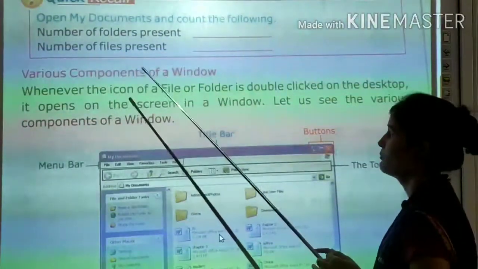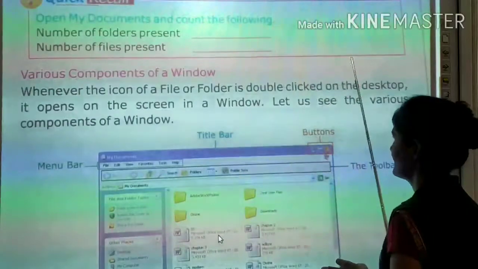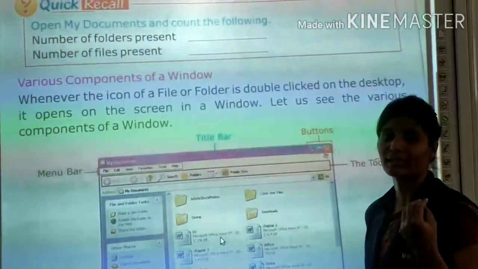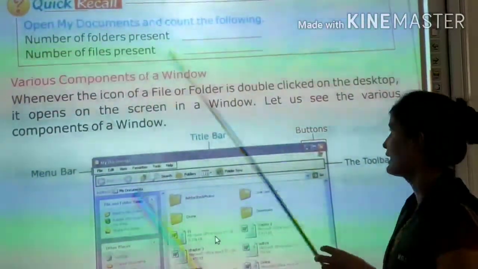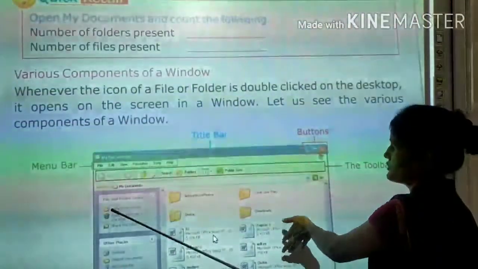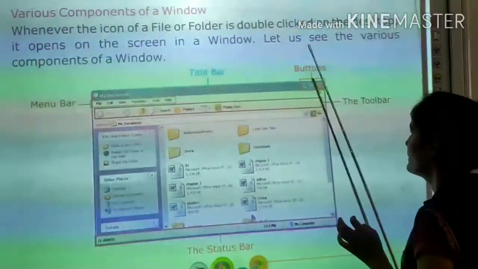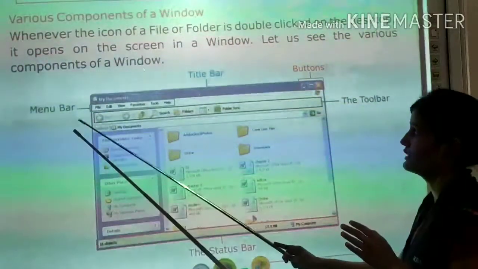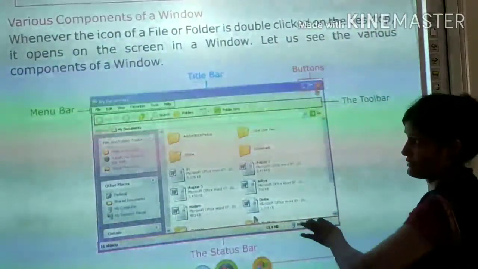Now, various components of a window. Whenever the icon of a file or folder is double clicked on the desktop, it opens on the screen in a window. जब भी आप किसी भी फाइल और फोल्डर के आइकन को डबल क्लिक करके ओपन करते हैं, वो by double clicking on that icon, it opens on the screen in a window. Let's see the various components of a window. विंडो में कितने components होते हैं, menu bar, title bar, buttons, the toolbar and the status bar.